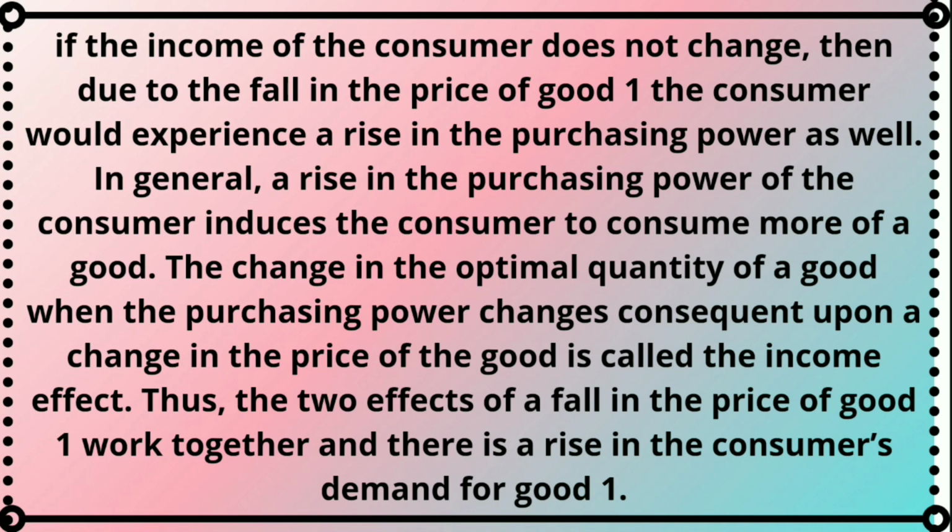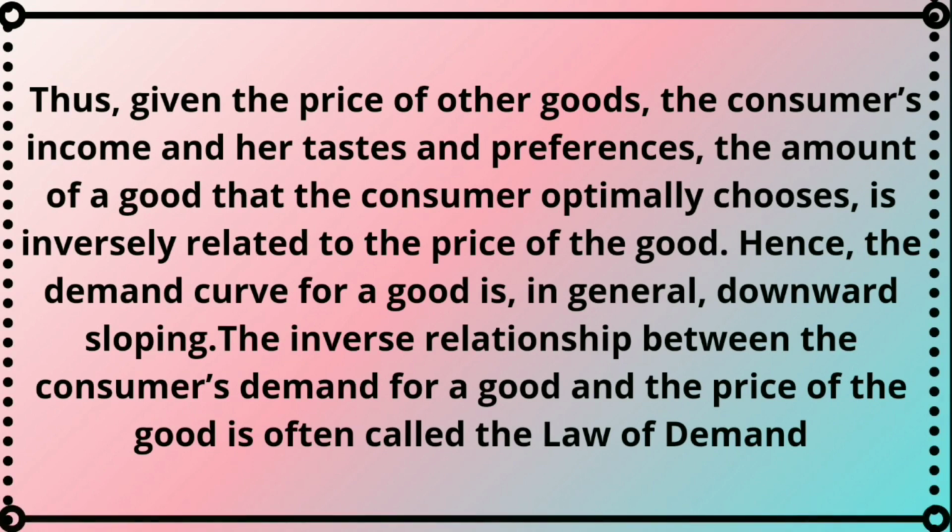Thus, the two effects of a fall in the price of good one work together and there is a rise in the consumer's demand for good one. Thus, given the price of other goods, the consumer's income and her tastes and preferences, the amount of a good that the consumer optimally chooses is inversely related to the price of the good. Hence, the demand curve for a good is generally downward sloping. The inverse relationship between the consumer's demand for a good and the price of the good is often called the law of demand.